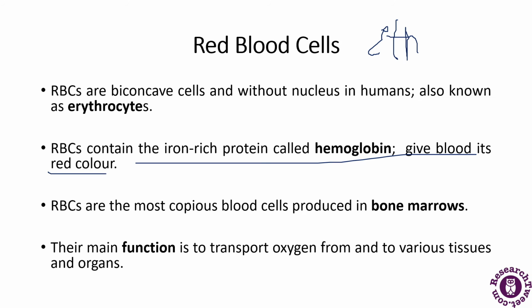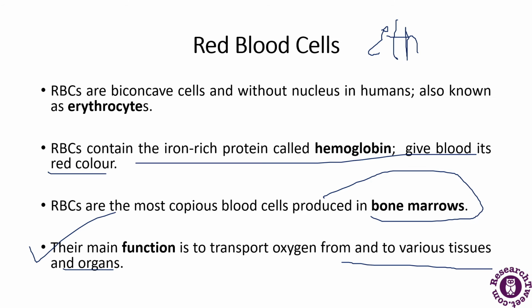RBCs are the most copious blood cells, and they are produced by the bone marrow. So the site of production for RBCs is the bone marrow. The main function of the red blood cells is to transport oxygen to and from various tissues and organs.